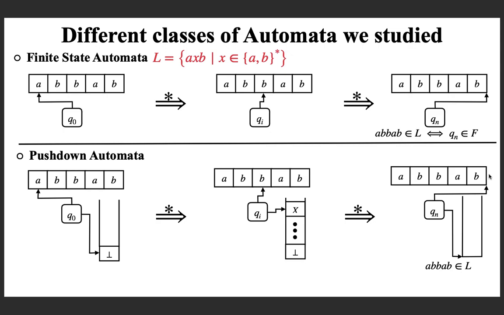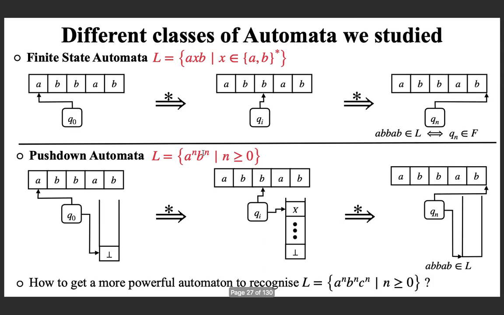Epsilon transitions are going to make some trouble that you can manage, but for today's discussion you don't have to worry about the epsilon transitions. And if you want an example language accepted by a pushdown automata for which there is no finite state automata, you can consider this language a to the power n, b to the power n, where n is greater than or equal to 0. So this is what we have learned about different classes of automata.